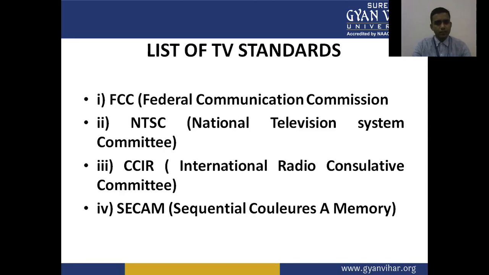And SECAM, Sequential Couleur A Memoire. And apart from this, we have one system, that is the PAL, which is followed by Indian and Asian countries, that is phase alternation by line. So these are the TV standards which are followed by different countries.